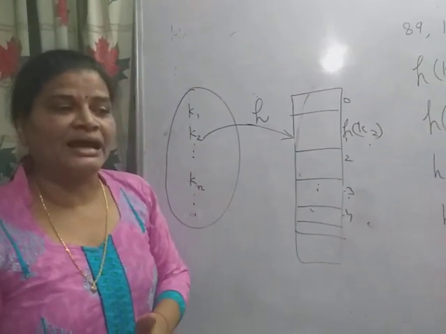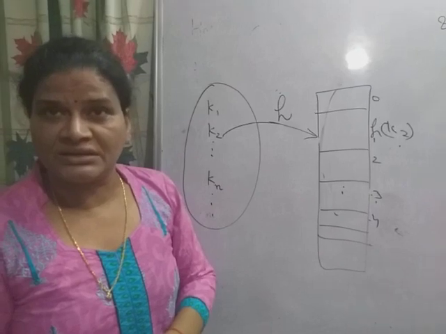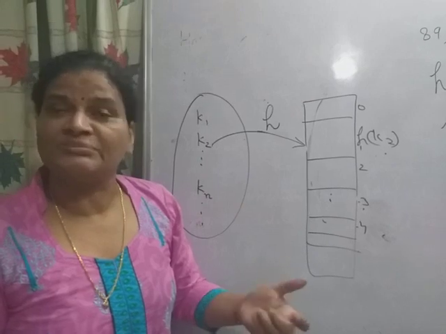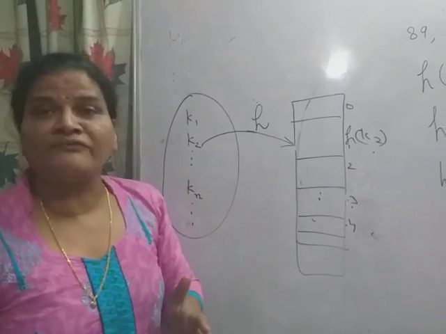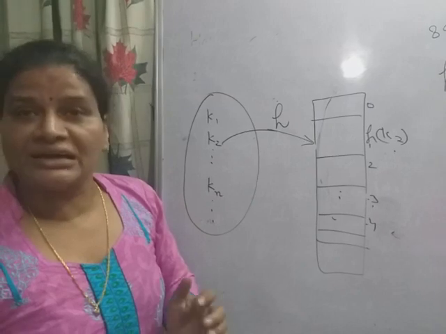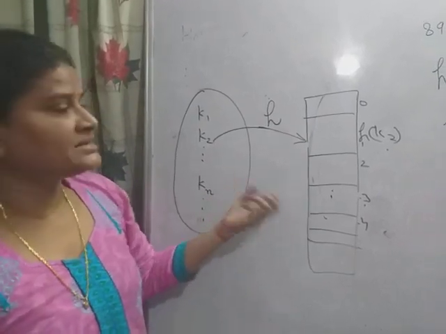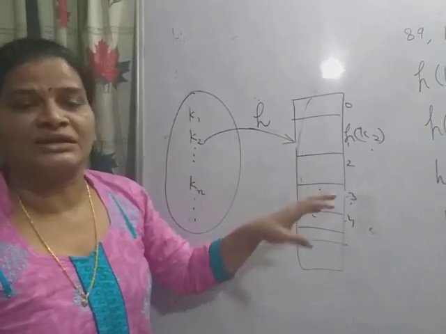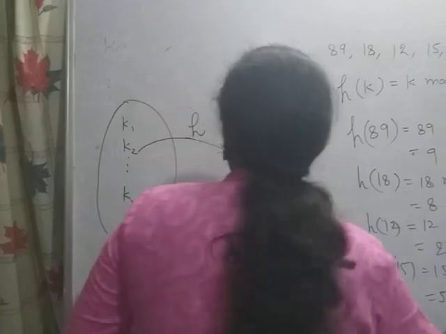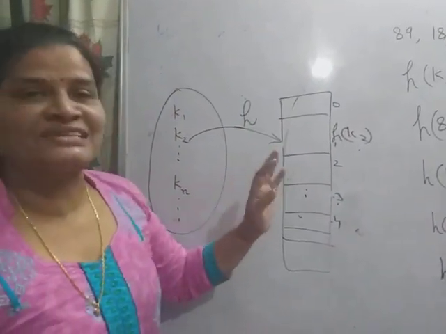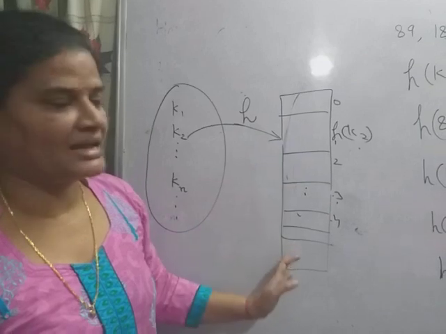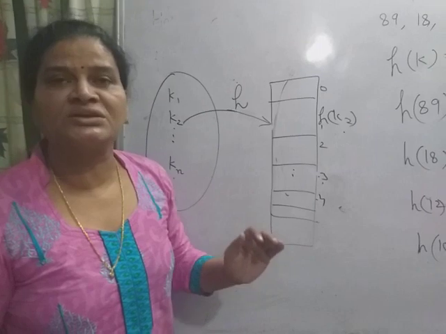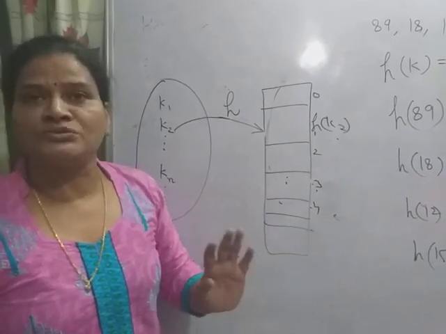Suppose hashing is used to implement the symbol table in a compiler, where identifiers are stored in the symbol table, and you know that the set of identifiers in any program is very large. So hashing is used for efficient retrieval of a particular identifier stored at a location. The one important thing is the hash function. The table is called the hash table, and this function is called the hash function. The hash function is used to compute the location or address where the key is to be stored.